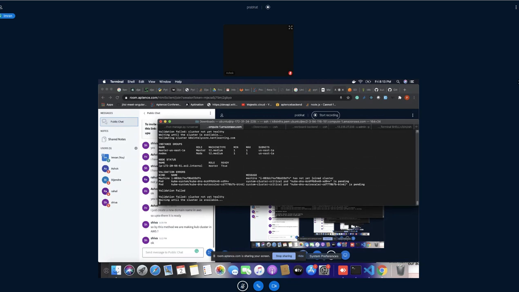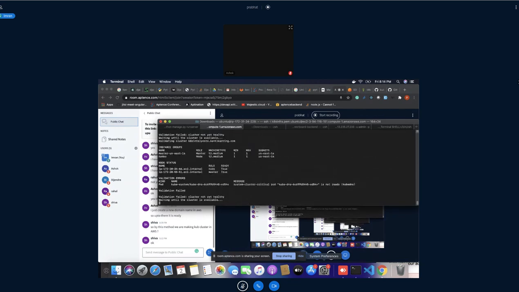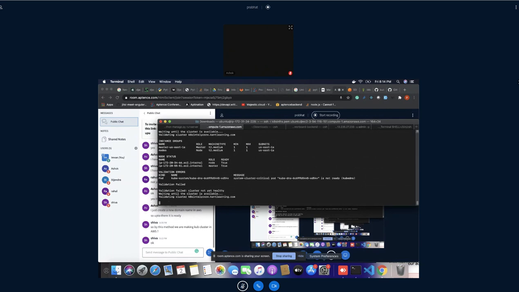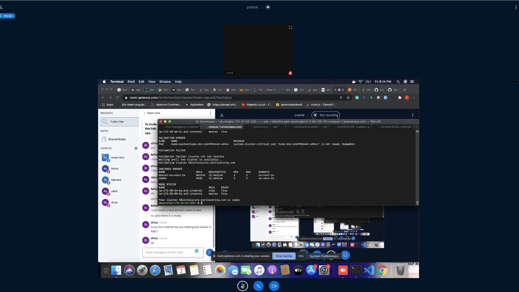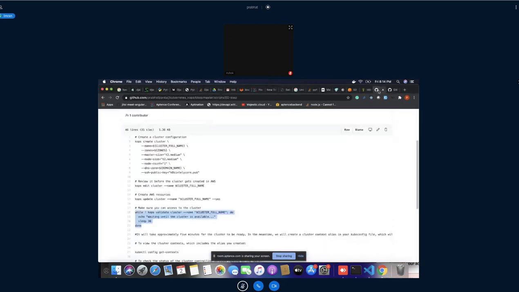So it might take sometime, it takes 4 to 5 minutes. Sometimes it takes more than that. So we'll have to wait until validation gives the result. Perfect. See, our cluster is ready now. So this was the step we did yesterday.